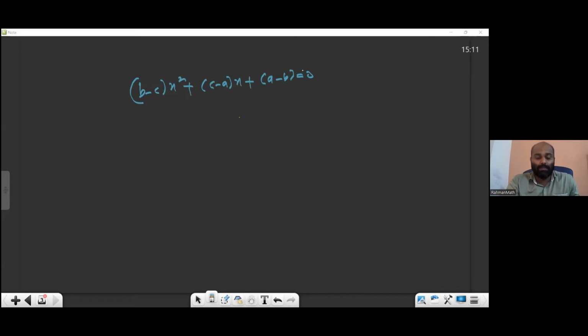Has equal roots. Therefore, b square minus 4ac equal to 0.